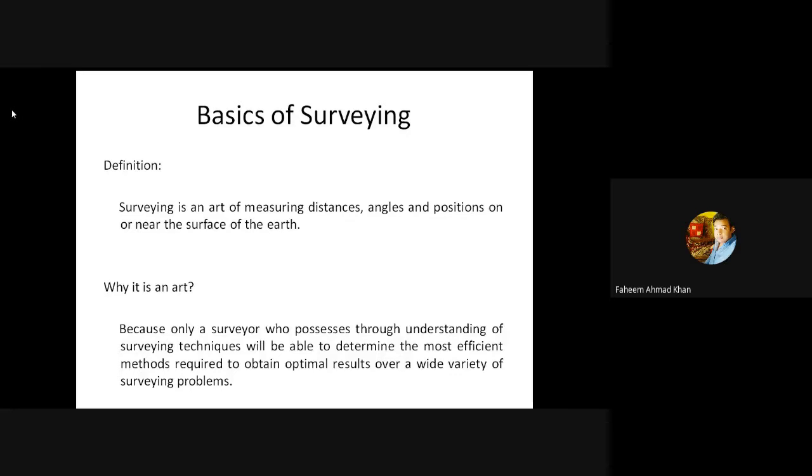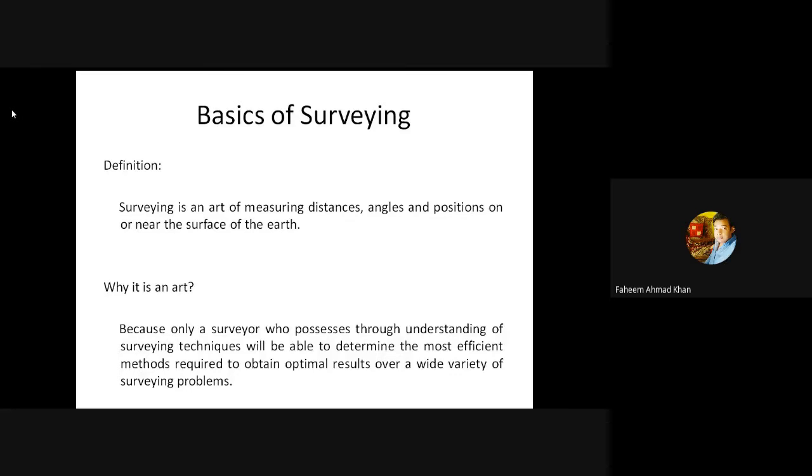Because only a surveyor who possesses thorough understanding of surveying techniques will be able to determine the most efficient methods required to obtain optimal results over a wide variety of surveying problems, which means that only a specialized or trained person, a surveyor, will be able to calculate these distances, these positions, these angles.